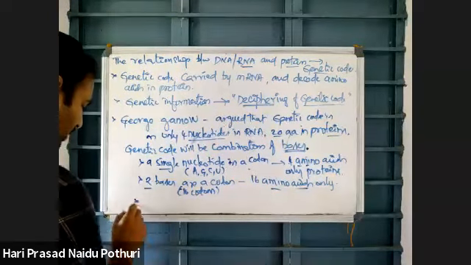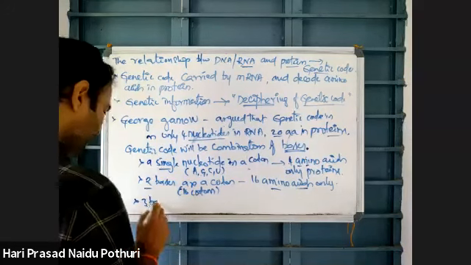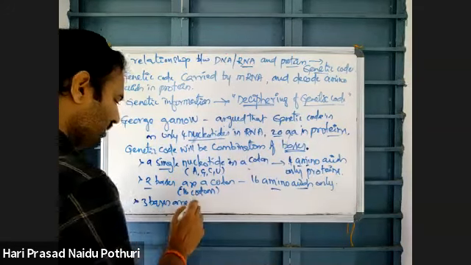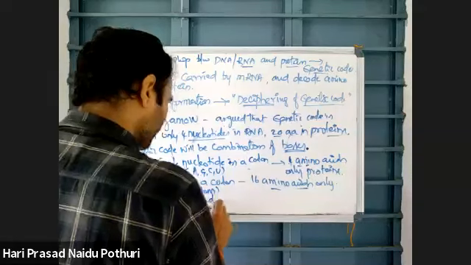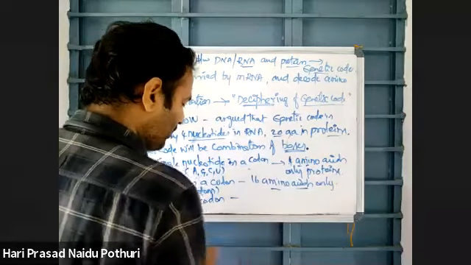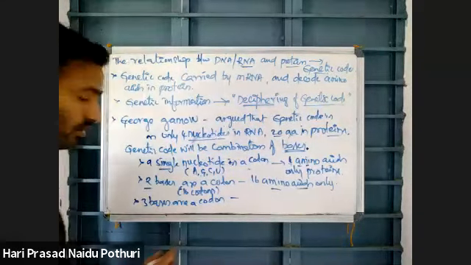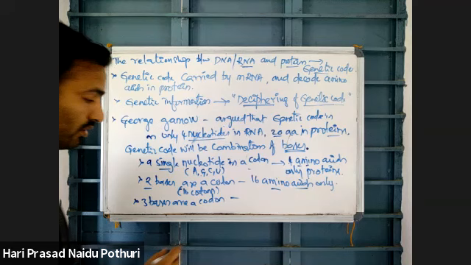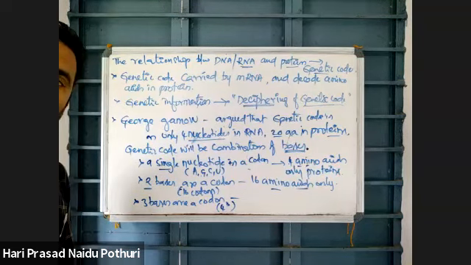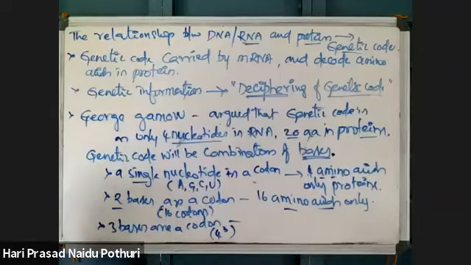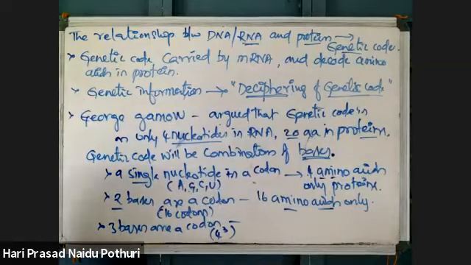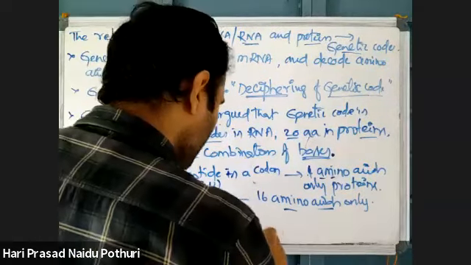So if 3 bases are a codon, with 4 types of nucleotides in different combinations, they will form 64 codons.